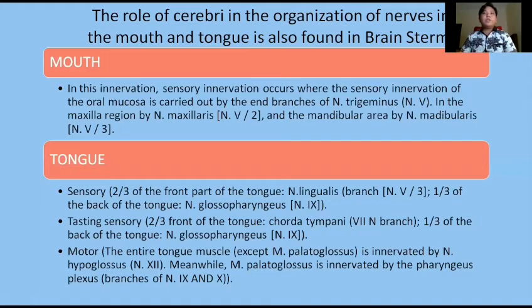So today, I'm going to explain about the role of cerebri in the organization of nerves in the mouth and tongue, also found in the brainstem. As you can see, I'm going to explain two parts. The first one is the nerve of the mouth, and the second is the nerve of the tongue.